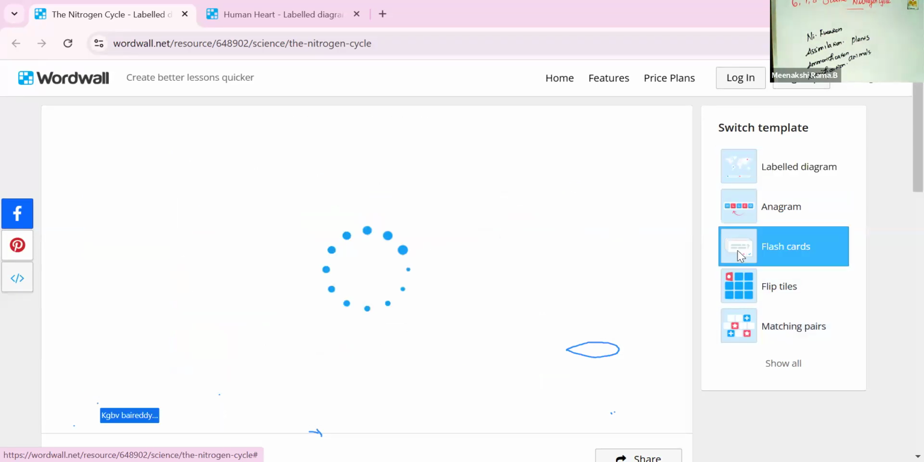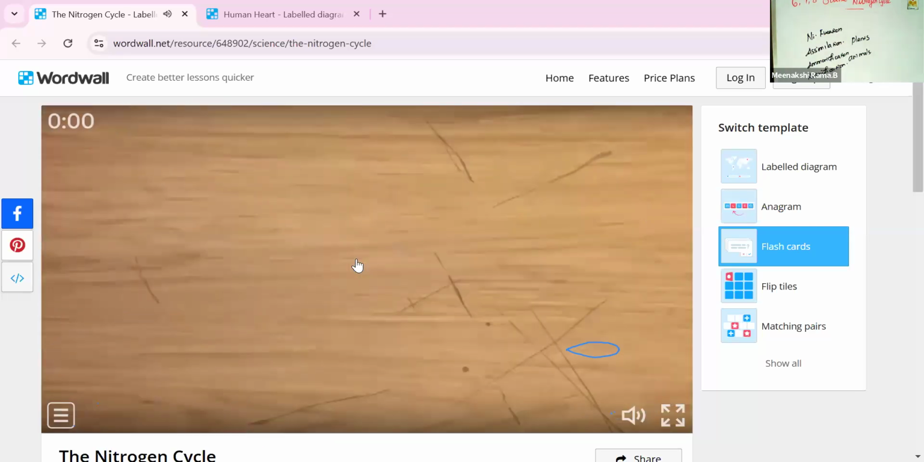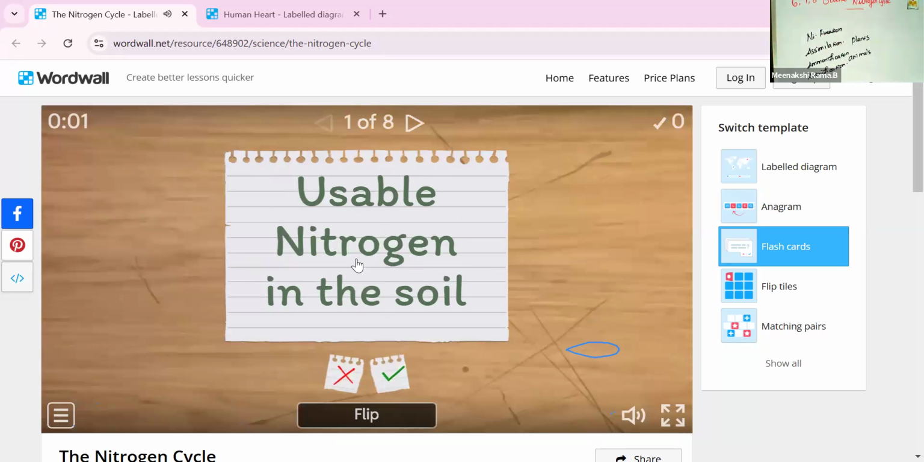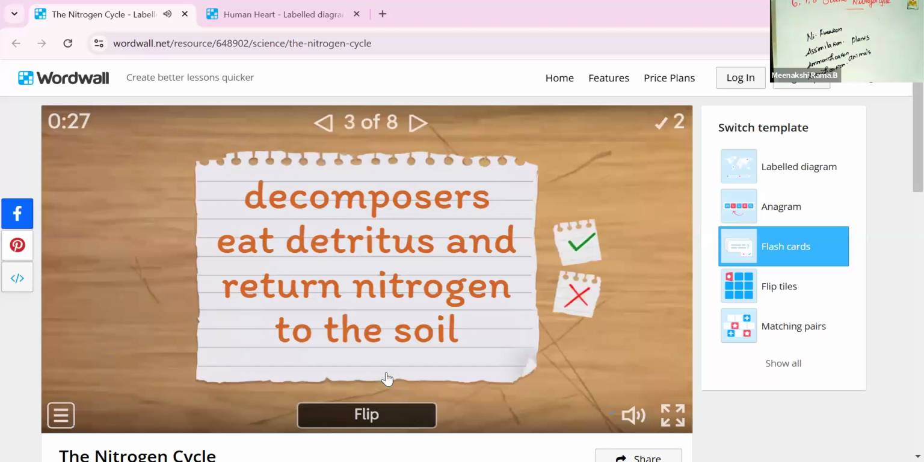Yes, what are the terms used in this nitrogen cycle? Please cooperate, take one paper and write your answer. Usable nitrogen in the soil, yes or no? Yes, usable nitrogen comes down to the soil. And then the second one, secondary consumer. Who is the secondary consumer? Yes, the fox is the secondary consumer. The secondary consumer term is used in this nitrogen cycle.